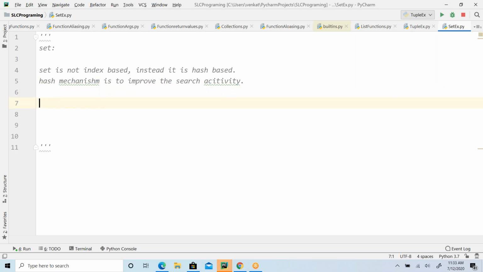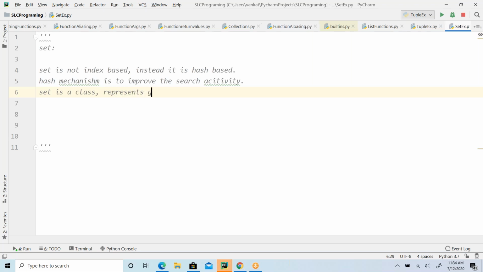So how to create a set object? Set is also a class, guys. It represents a group of elements, like a tuple, organized based on the hashing technique.